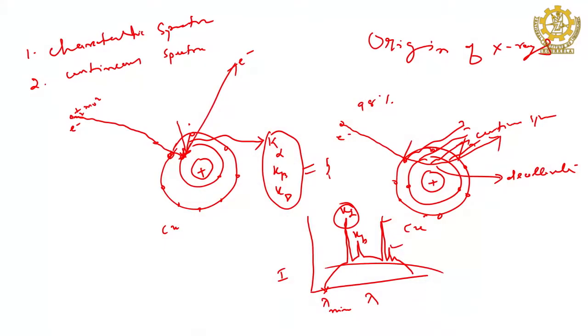Otherwise, it is all the time a combination of both characteristic and continuous, but again characteristic is a combination of many lines: k alpha, k beta, k gamma, L alpha, L beta, L gamma, but you need only one wavelength. So, you have to filter out all other radiations except only one, may it be k alpha, k beta, whatever is required. Then only it will become monochromatic, otherwise it is white X-ray, a combination of all wavelengths, continuous as well as characteristic. Then the question is how we will know the minimum wavelength that can be produced from the target.